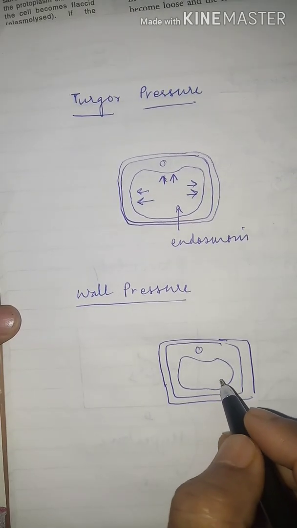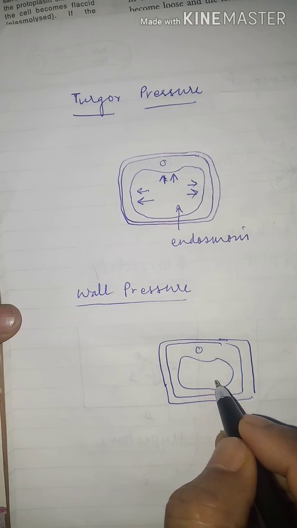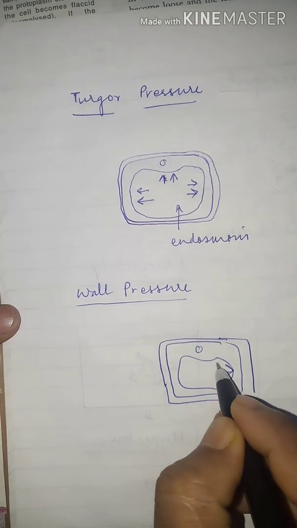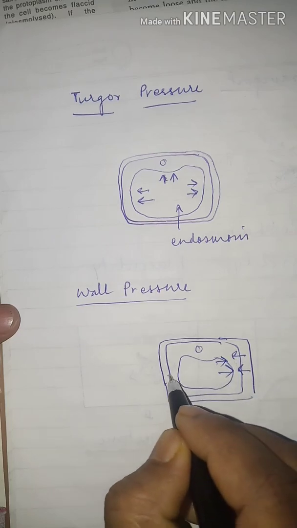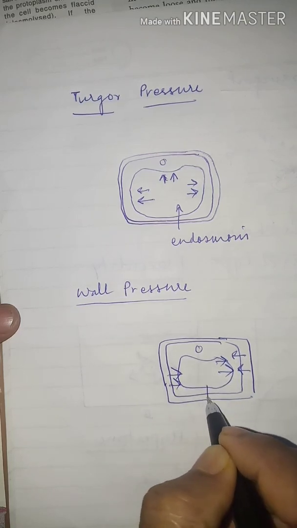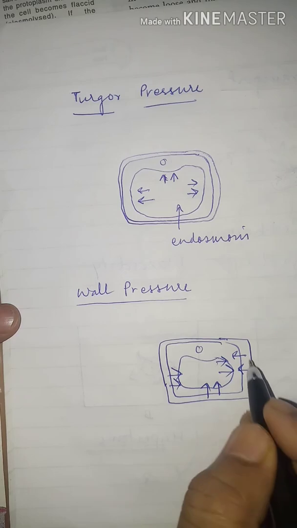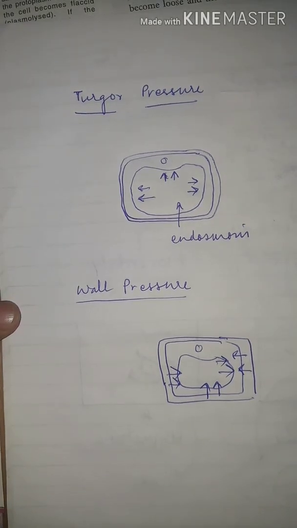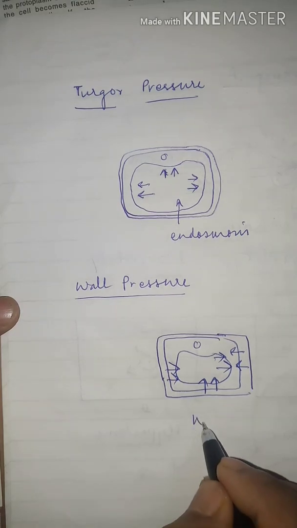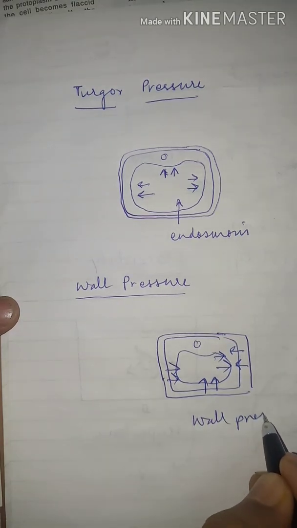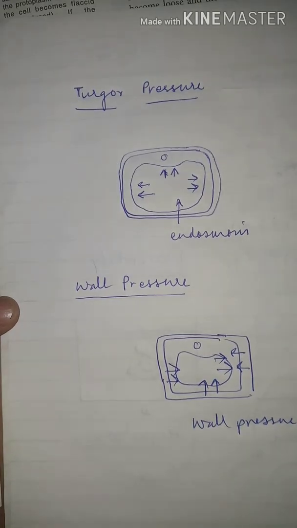So when, due to turgidity, a pressure is applied towards the wall, the cell wall also applies a pressure towards the cell content. This is called wall pressure.